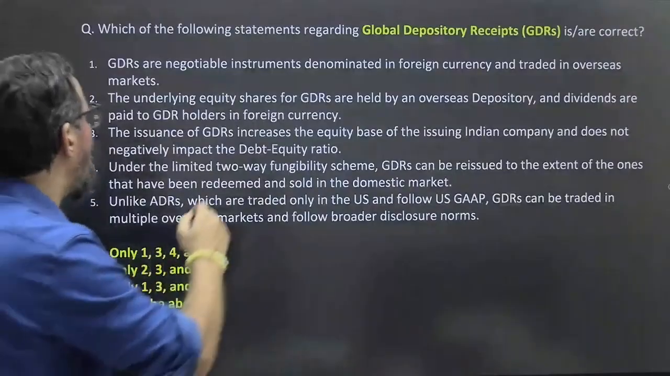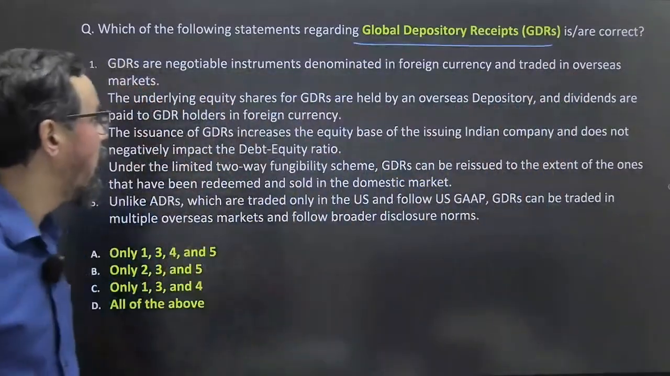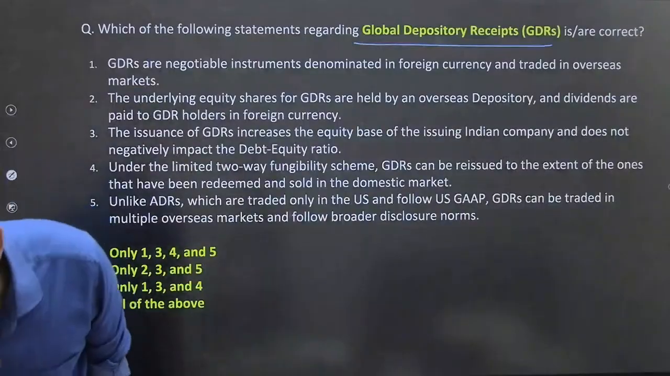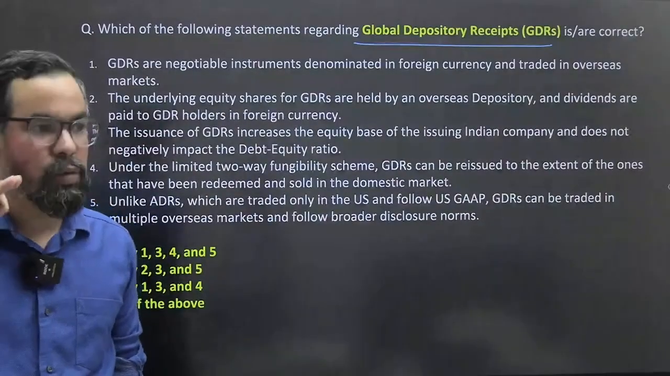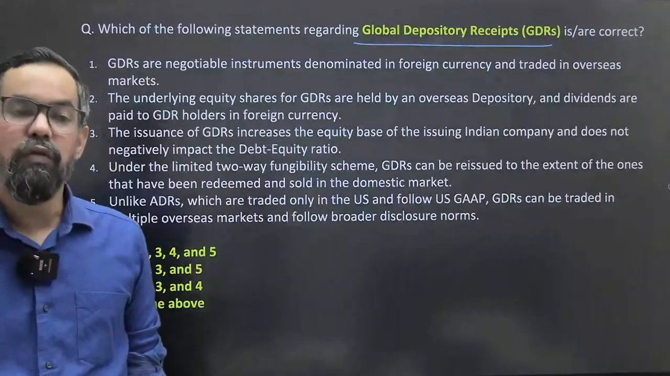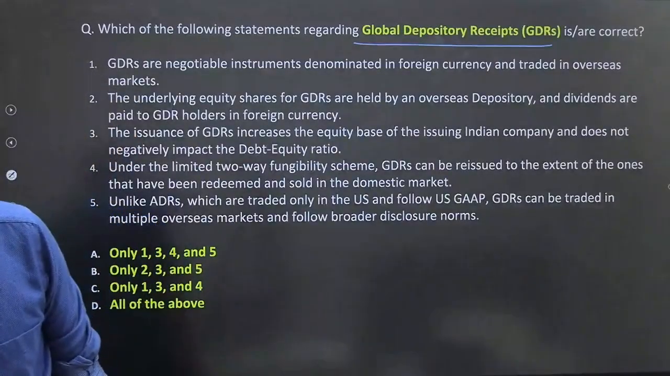Which of the following statements regarding global depository receipt GDR are correct? Okay, Rukmini ma'am, just remind me this particular one. I'll share by tomorrow 12 p.m. for all the 4 modules as well as the full length mock test. Okay, no worries. Let's move ahead.